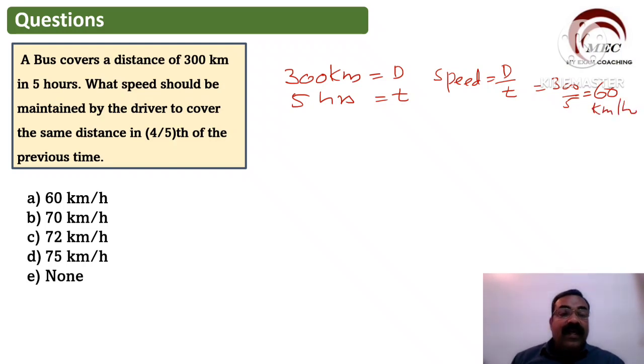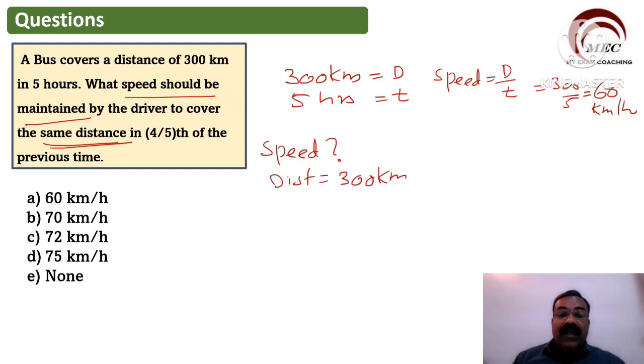Now what is given? What speed should be maintained? We have to find out the speed. What speed should be maintained by the driver to cover the same distance, distance is 300 km, with 4 by 5 of the previous time. Of the time taken earlier, 4 by 5th. How much was the time taken earlier? The first time given was 5 hours, so 4 by 5th of that.